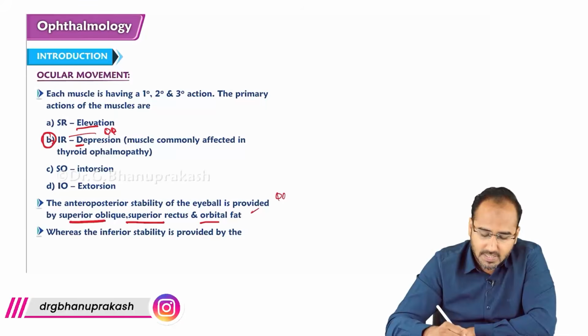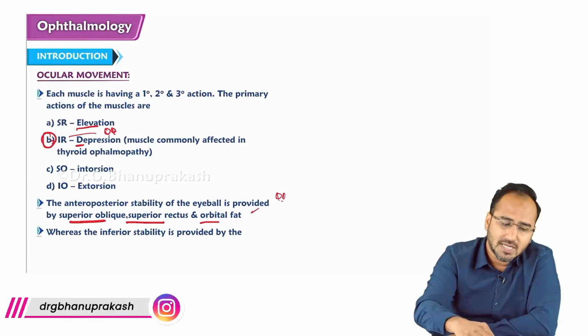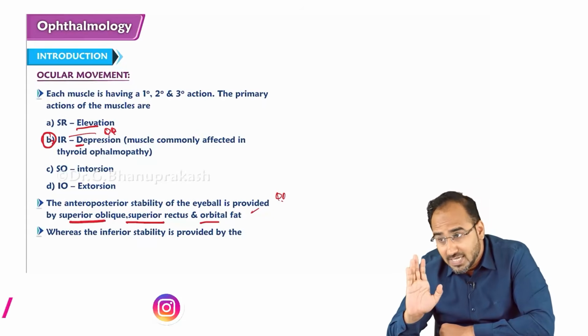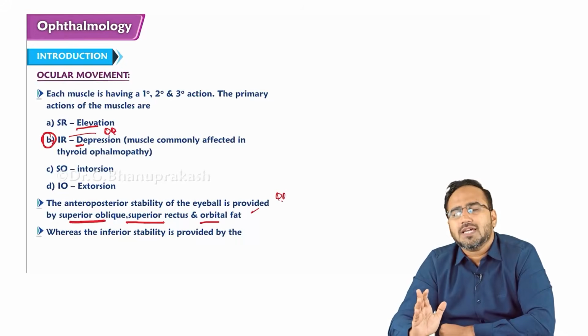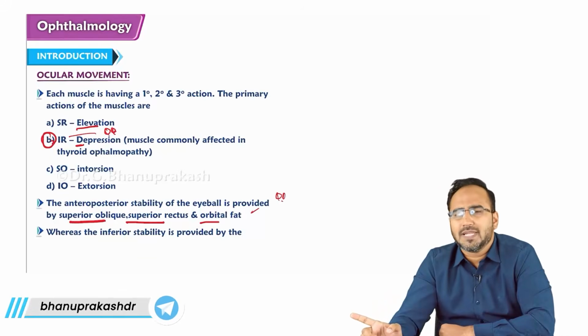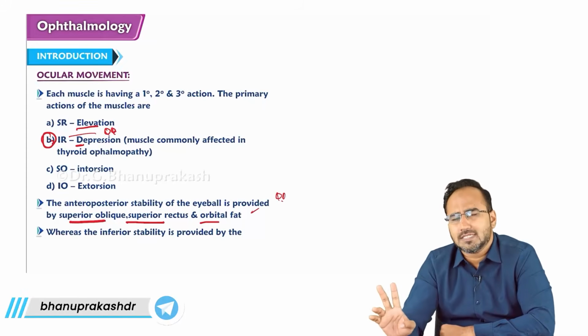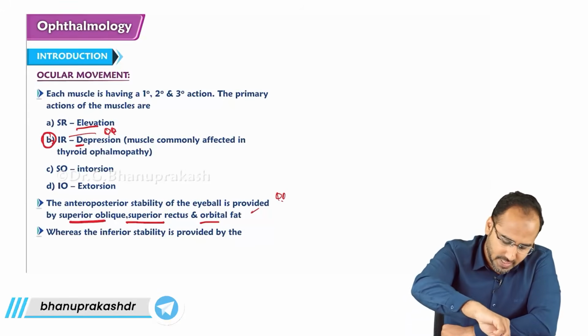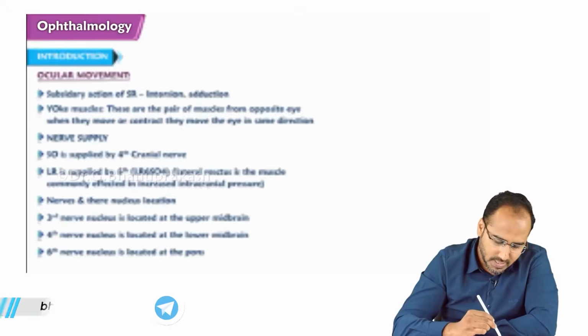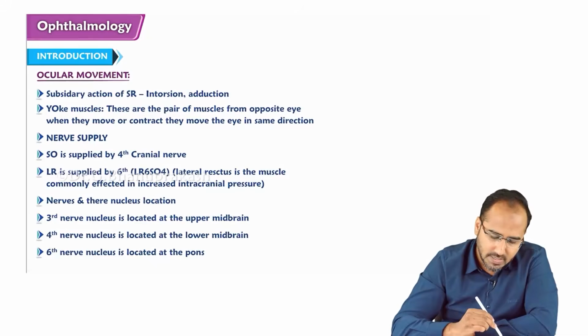So once again, we are talking about the muscles of the eye, which are 3 intraocular and 7 extraocular. 7 extraocular muscles means 1 supplying the eyelid, 4 rectus and 2 oblique muscles. So this was regarding the ocular muscles and ocular movements.